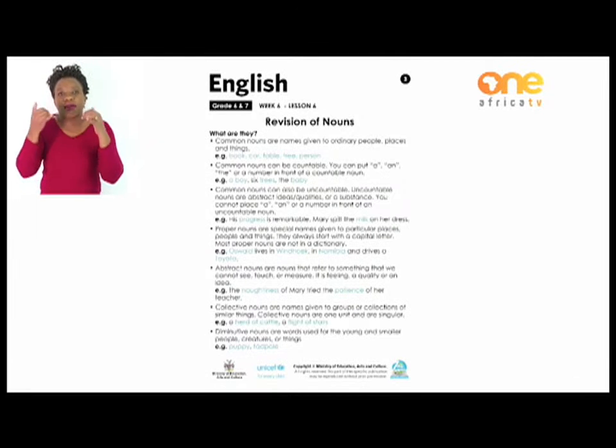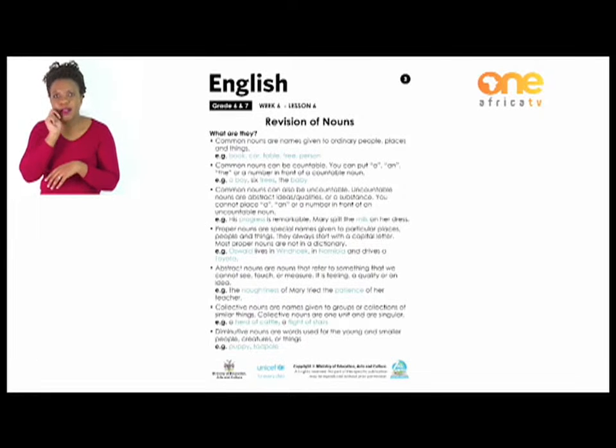The last category is on diminutive nouns. Diminutive nouns are words used for the young and smaller people, creatures, or things, e.g., puppy, tadpole.